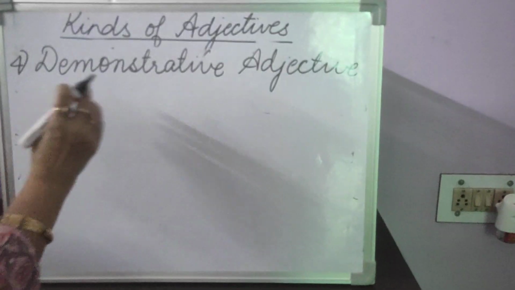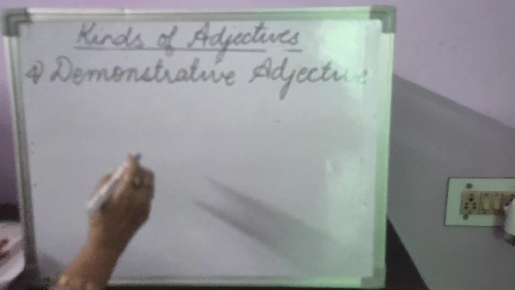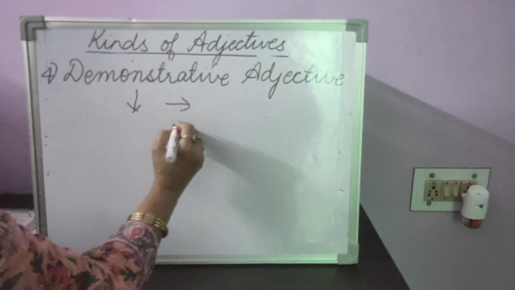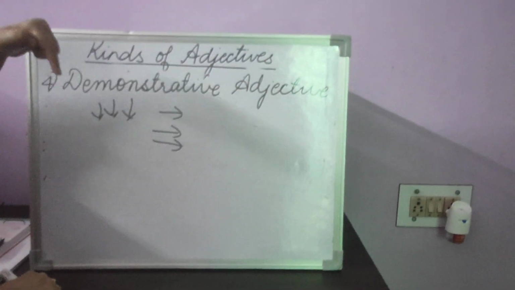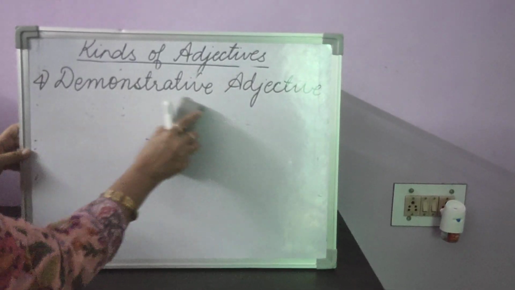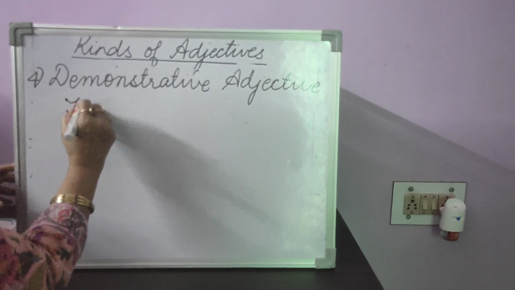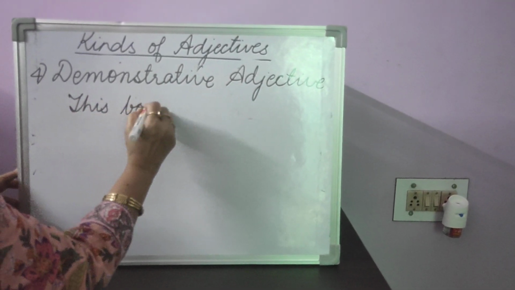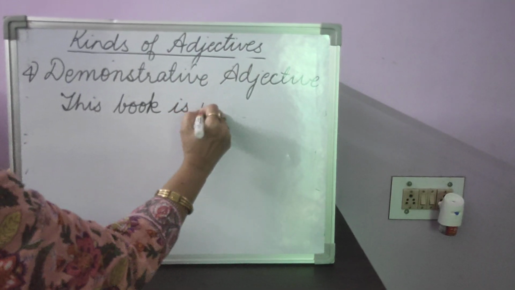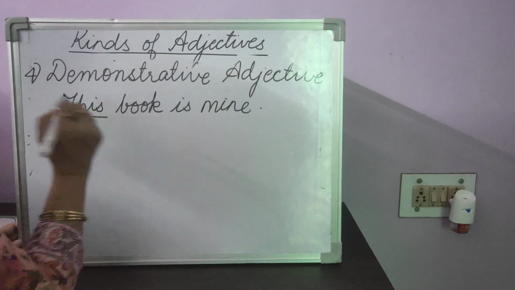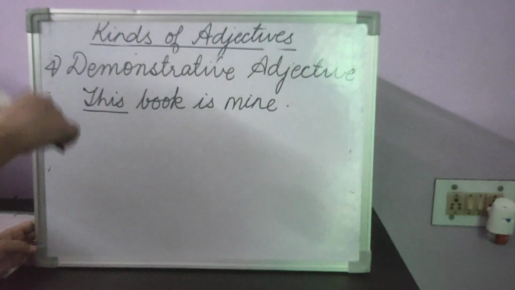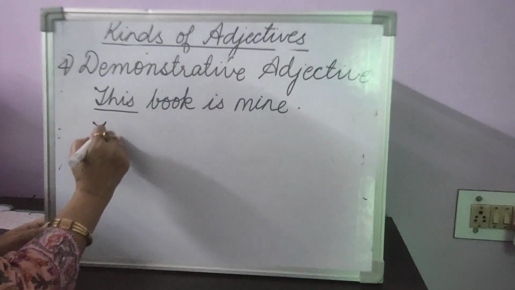So a demonstrative adjective shows, it points: this, that, those, these. We are pointing out. Let us look at some examples. For example, this book is mine. Which book? This book. So I'm pointing out, this book is mine.